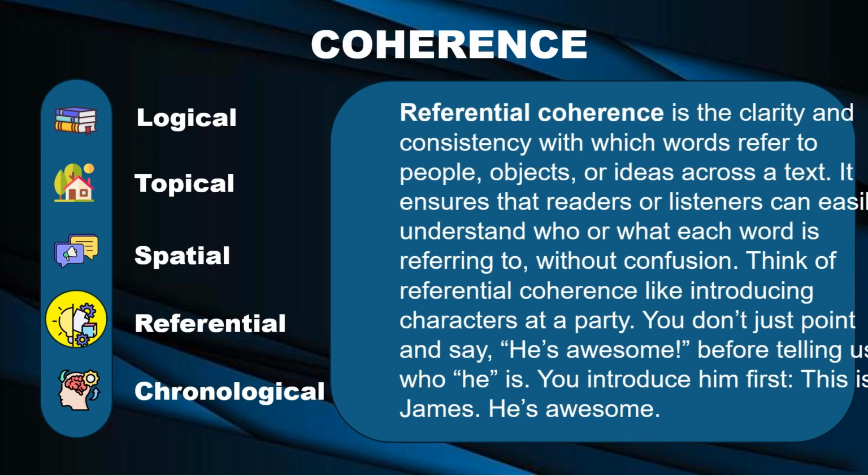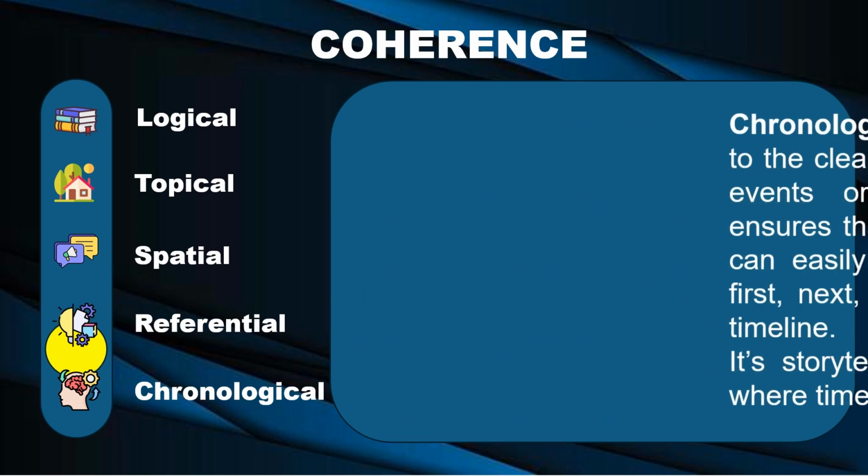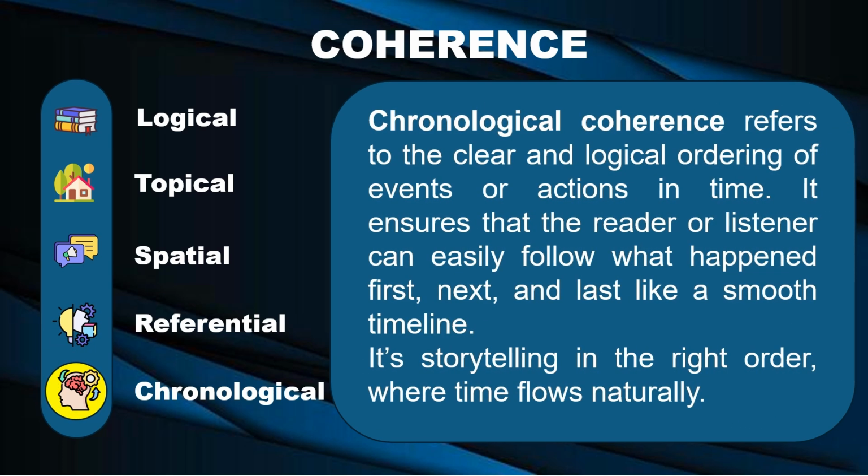Referential coherence is the clarity and consistency with which words refer to people, objects, or ideas across a text. It ensures that readers or listeners can easily understand who or what each word is referring to without confusion. Think of referential coherence like introducing characters at a party. You don't just point and say, "He's awesome," before telling us who he is. You introduce him first. "This is James. He's awesome."